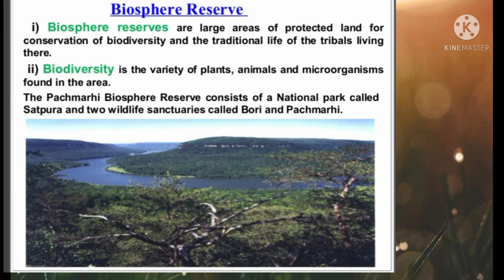Now, biosphere reserves. Biosphere reserves are large areas of protected land for the conservation of biodiversity and the traditional life of the tribal people living there. Biodiversity is the variety of plants, animals, and microorganisms found in an area. Like Pachmarhi Biosphere Reserve consists of a national park called Satpura and two wildlife sanctuaries called Bori and Pachmarhi. So these are the national parks and wildlife sanctuaries that come under the biosphere reserves.